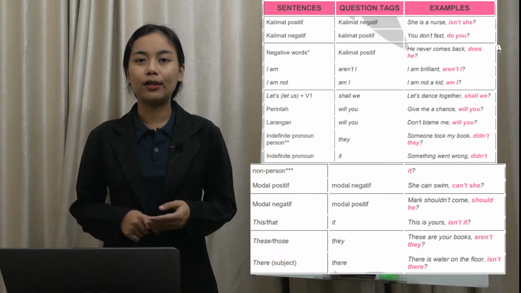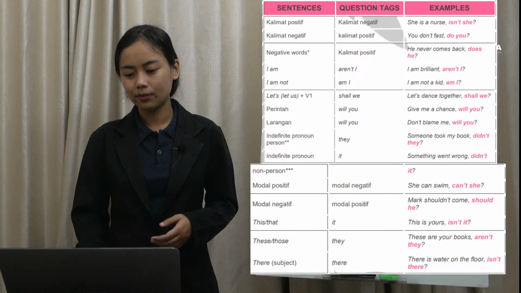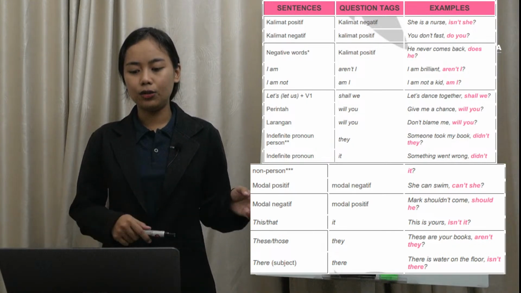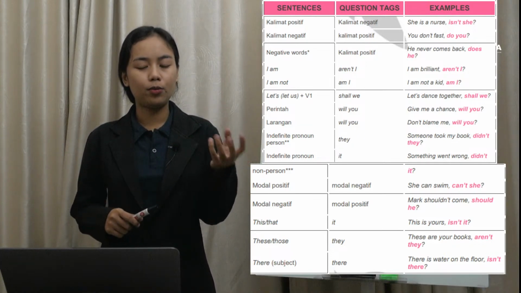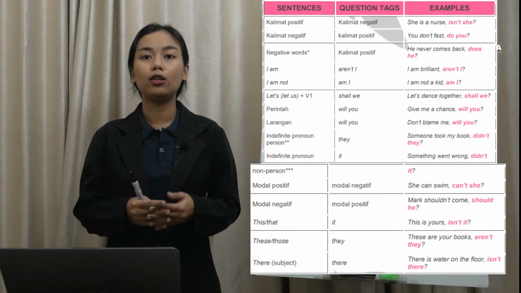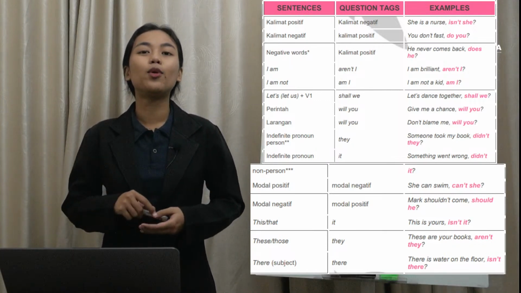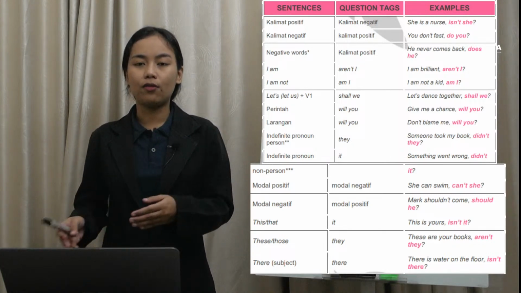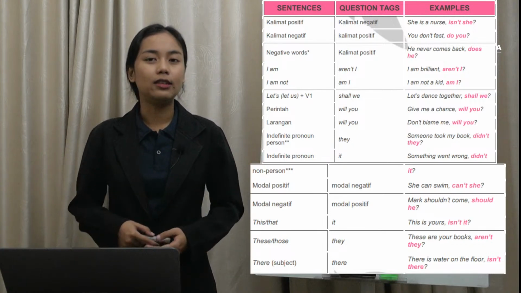Someone took my book, didn't they? Seseorang ngambil bukuku, kan? Next, if it uses an indefinite pronoun, but the indefinite pronoun is a non-person, jadi kalau dia menggunakan kata ganti tidak tentu, tapi merujuk pada benda, maka dari itu question tag-nya harus menggunakan it, bukan they. For example, something went wrong, didn't it?